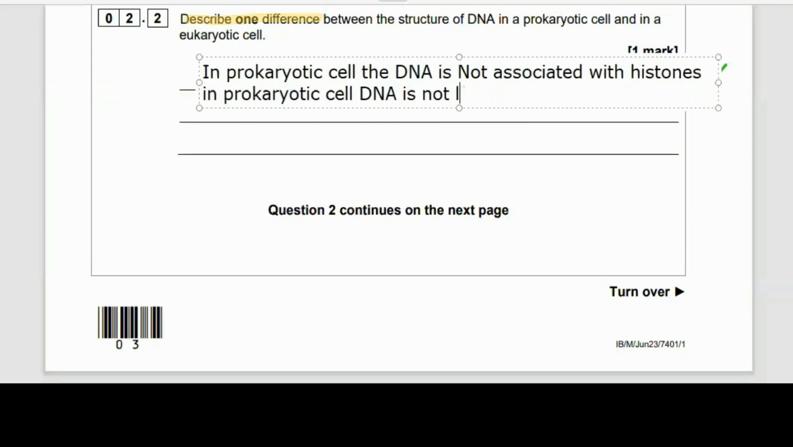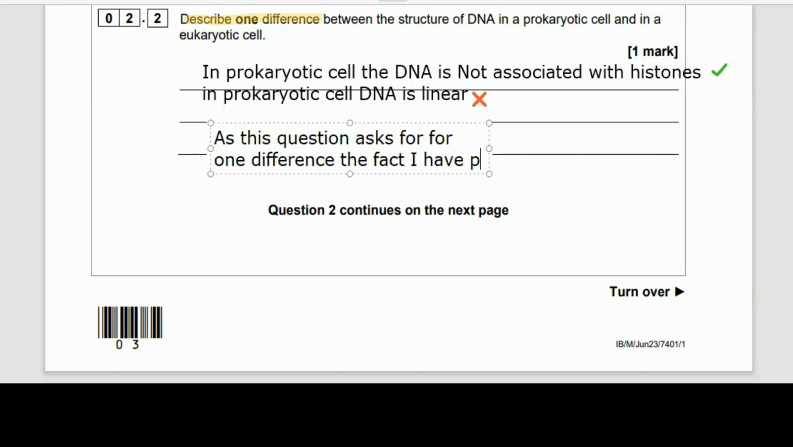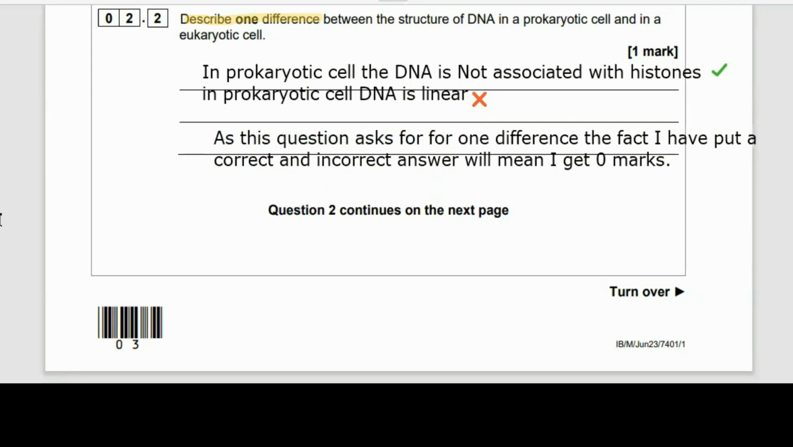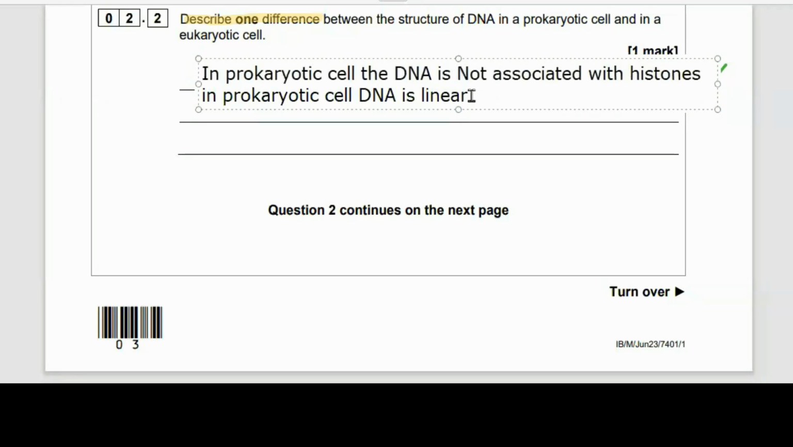Now, describing two is fine, but we want to make sure, look, what would happen if I said in a prokaryotic cell the DNA is linear, which it isn't, it's in a loop. Well, that would be a mistake. And as they've said, describe one difference, the list rule would apply. The examiner would look at my correct statement that DNA is not associated with histones, but then they'd take that mark away because I've said something incorrect. So when it says describe one, be really careful that you don't say something incorrect.